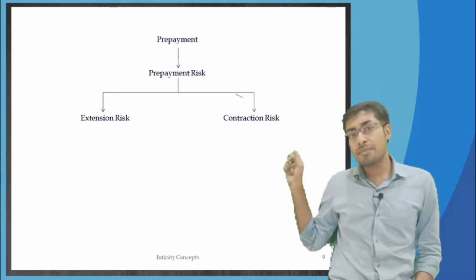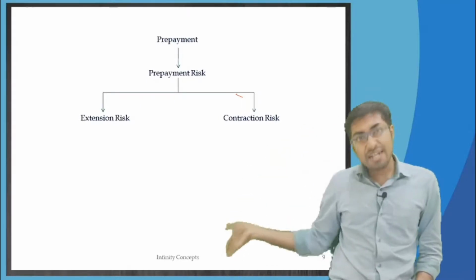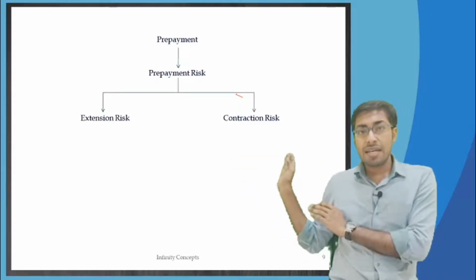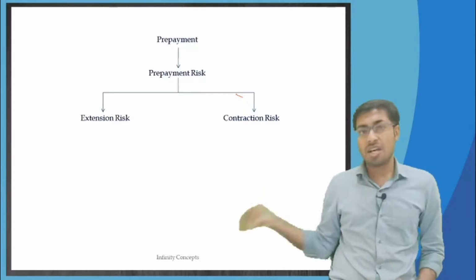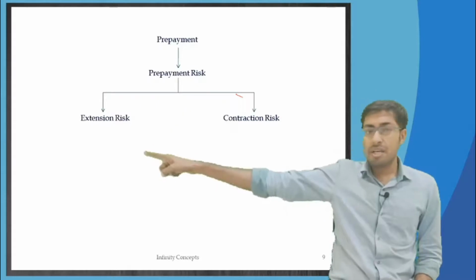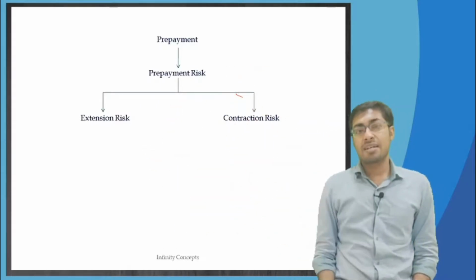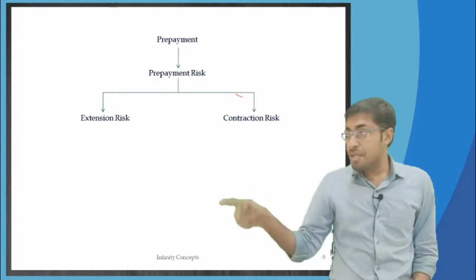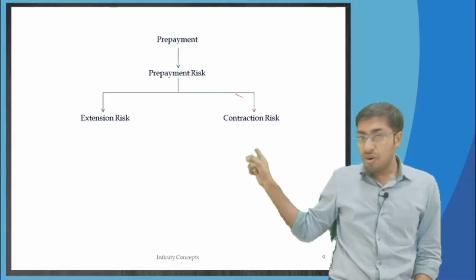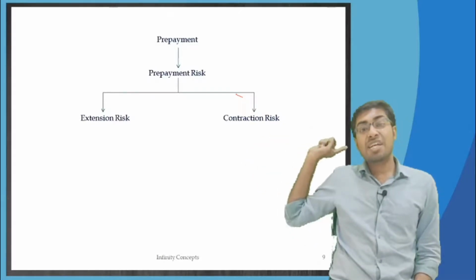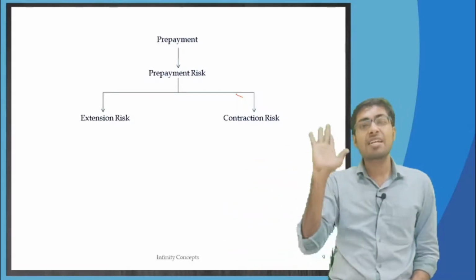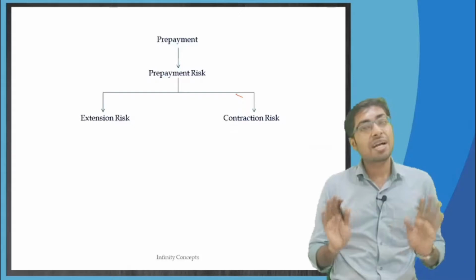Why will they not pay? Because this loan is currently going on at only 9.3%. Why will they pay extra money and reduce a loan that is going on at 9.3%? Rather, even if a single penny is received extra from them, they will put it out in the market at 20%. Therefore, when market interest rates have risen, they are not going to prepay anything, and there is going to be extension risk for these investors. Instead of 10 years, it will now take exactly 13 years for the loan to get completed.